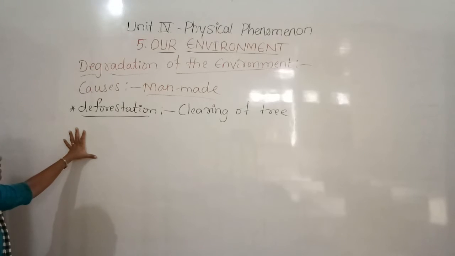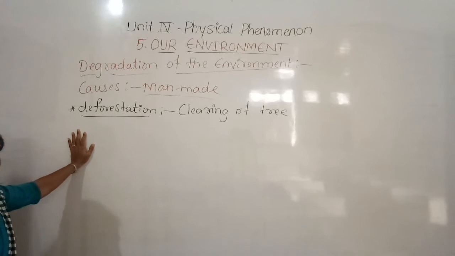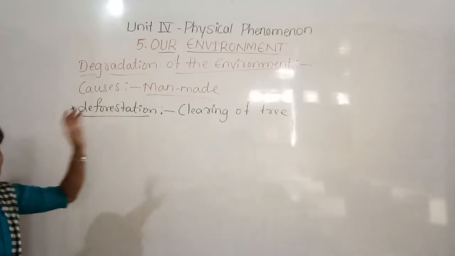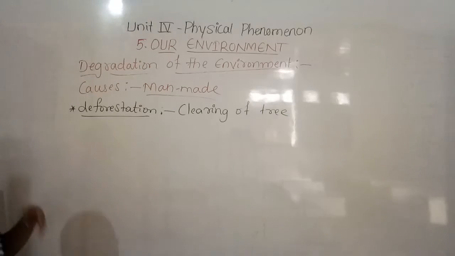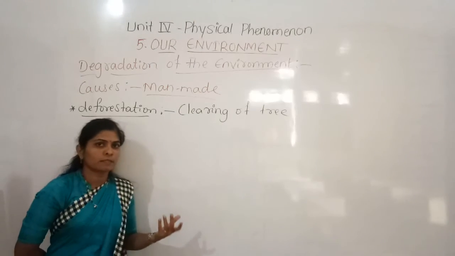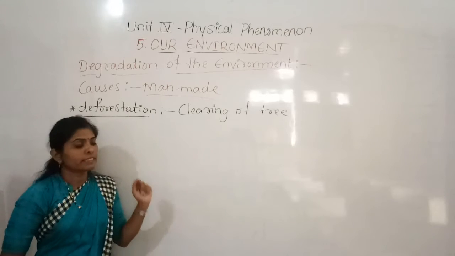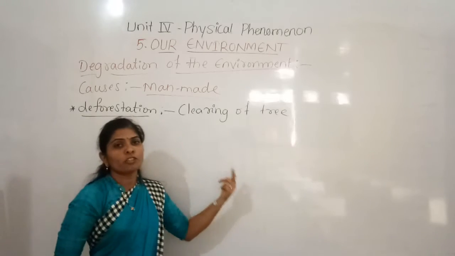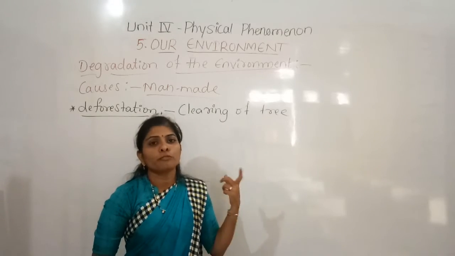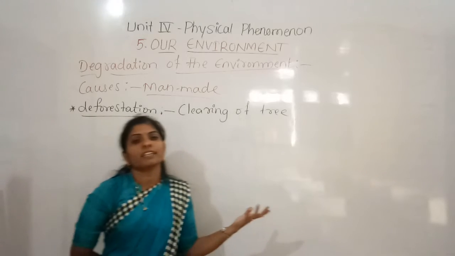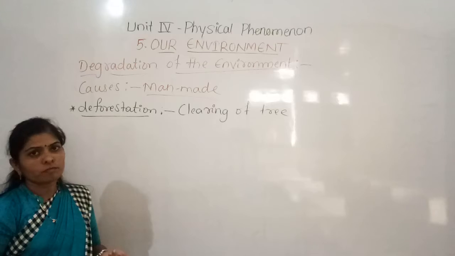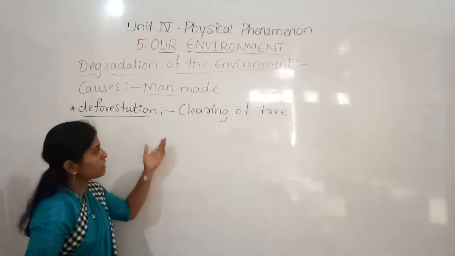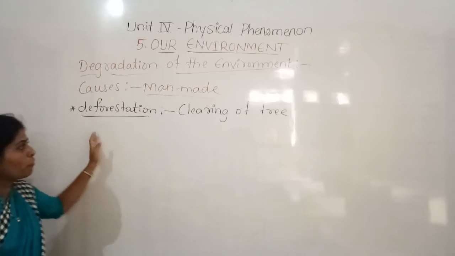When we clear the trees, so many trees will be destroyed, and also the organisms which are depending on them. There is a competition for food. Animals who are depending on the trees, if people cut the trees, they will move to another place in search of food. There the competition for food takes place, and organisms will not get sufficient food. In turn it may lead to a decrease in the strength of those animals, as well as by clearing the trees, the deforestation.